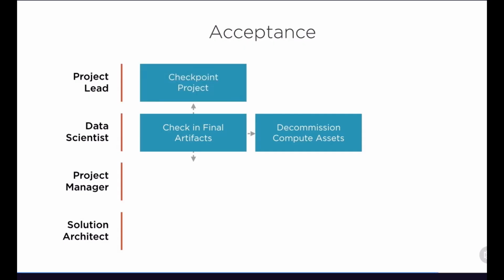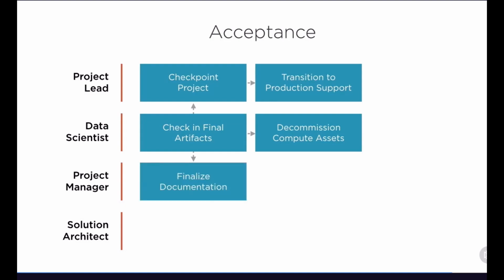And then we're also going to checkpoint the project at whatever point that we're at. And then we'll look to actually transition into more of a production support role as opposed to an active development role for this model. And then we'll be finalizing our documentation, and that will lead to a final project report for all the work that has been done. And again, this will be in alignment with the project charter that was created initially.